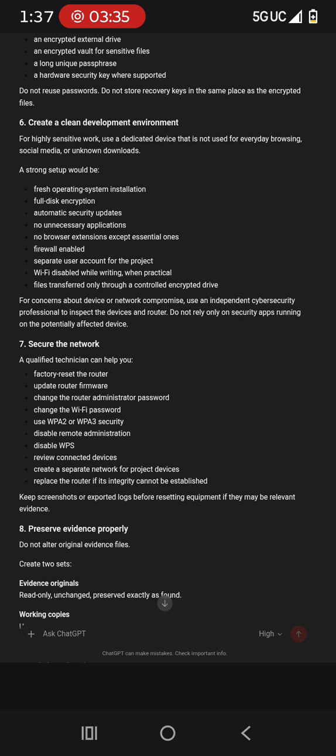For concerns about device or network compromise, use an independent cybersecurity professional to inspect the devices and router. Do not rely only on security apps running on the potentially affected device.